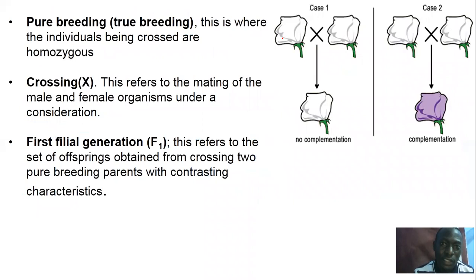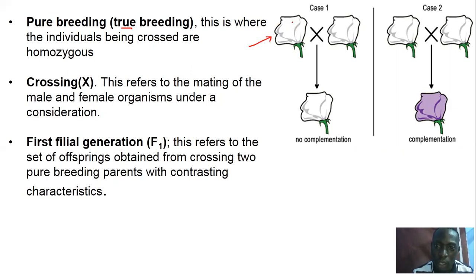Then another term is having a pure breed. If you don't want to call it pure breed, you can call it true breeding, because it is basically that line which you call pure line or pure breeding. It's just homozygous. The parents are composed of the same alleles, purely the same alleles. So this is where the individuals being crossed are homozygous. Those individuals, for example, in this case, I'm assuming we are using plants as the individuals.